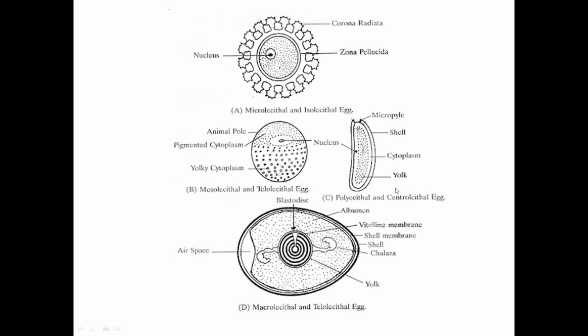Polylecithal and centrolecithal, lot of yolk is there, but it is concentrated on the central part. So this is for both. Then here macrolecithal and telolecithal, the quantity of yolk is large and it is concentrated to one side. Here also one side, here also one side. That is why telolecithal also.